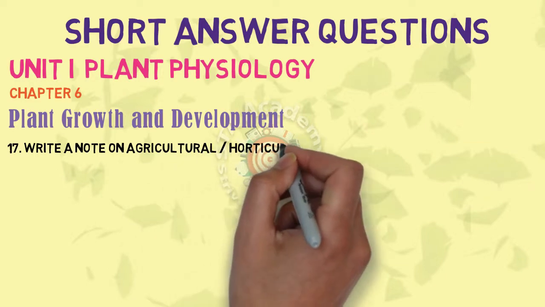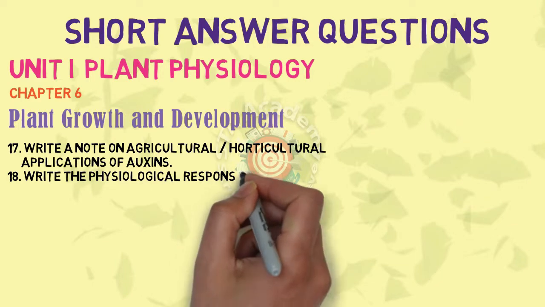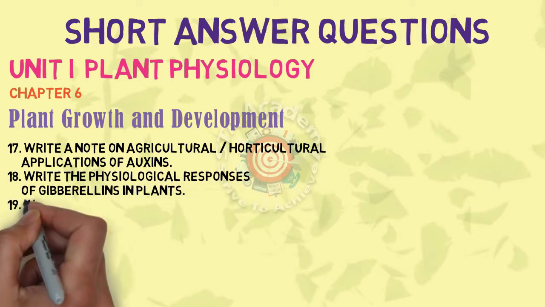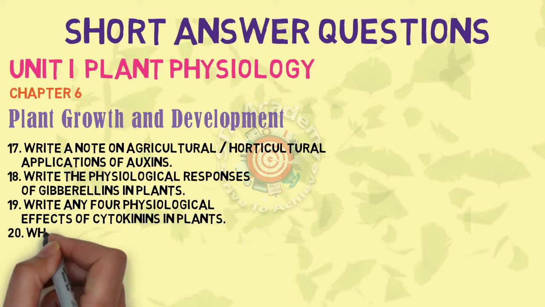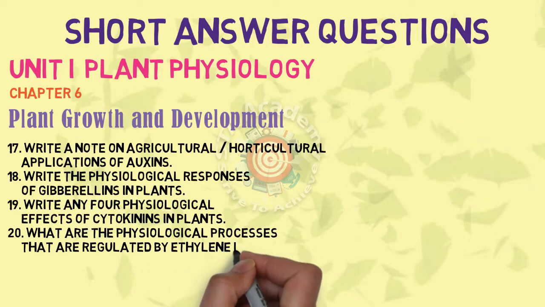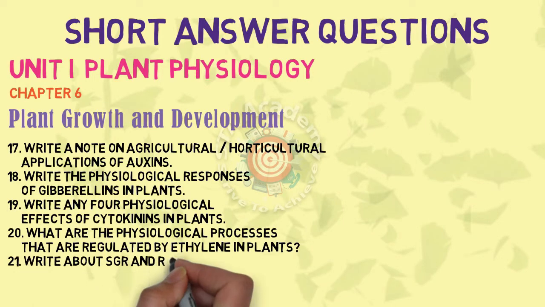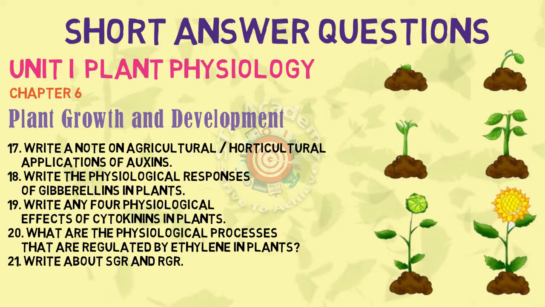Next, 18 is write the physiological responses of gibberellins in plants. 19 is the physiological effect of cytokinins in plants. 20 is physiological processes that are regulated by ethylene in plants. The last SAQ, that is 21, write about AGR and RGR.